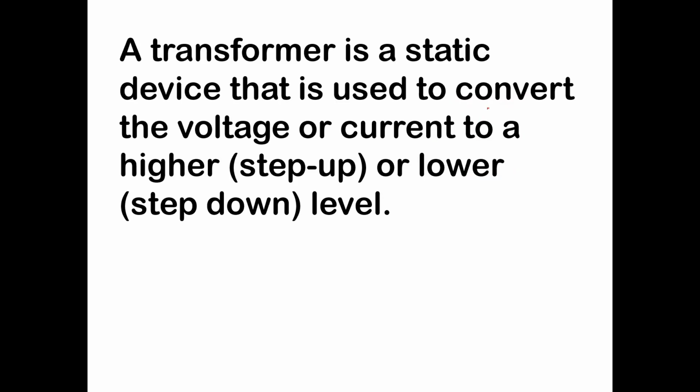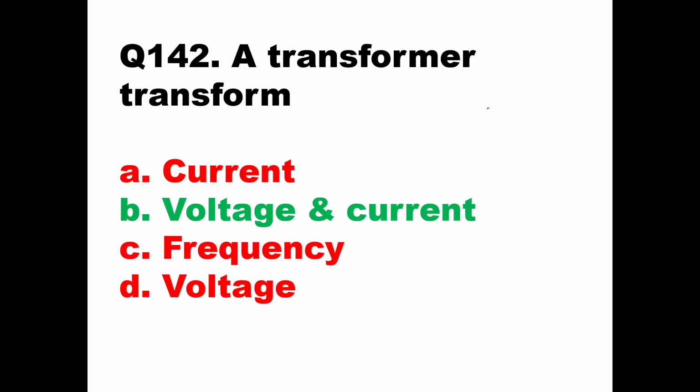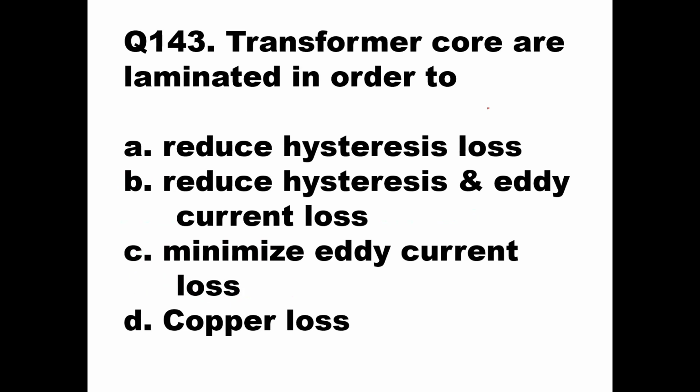Here we can see our definition. A transformer is a static device that is used to convert the voltage or current to a higher value, that is step up, or to a lower value, that is step down. Then the answer for that was voltage and current. A transformer transforms voltage and current. Then we'll go to the next question.